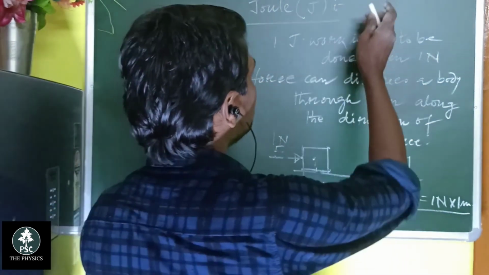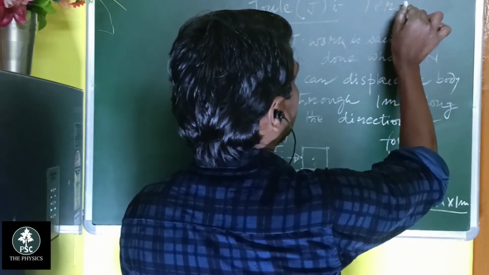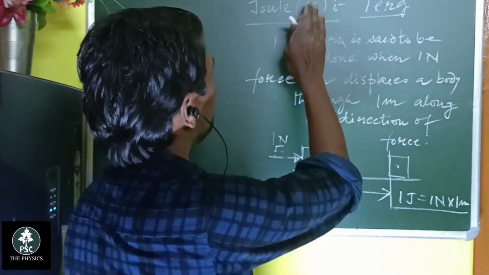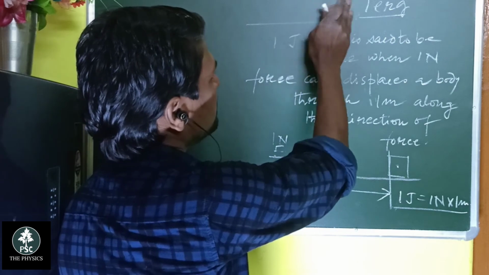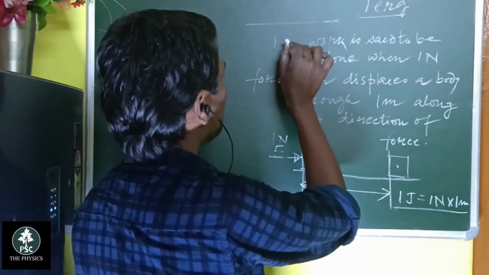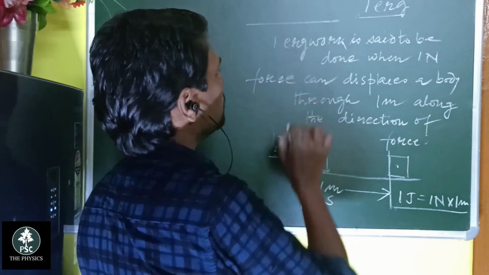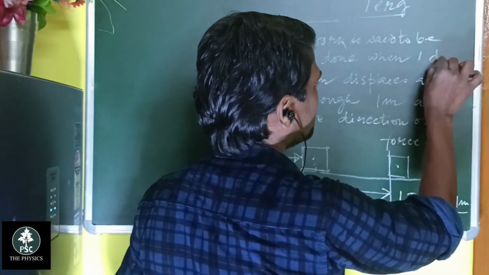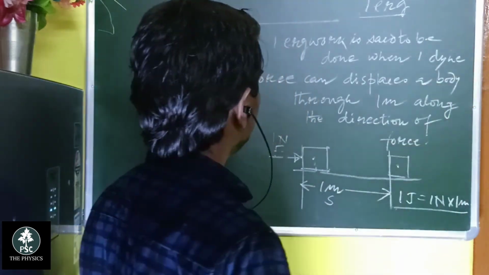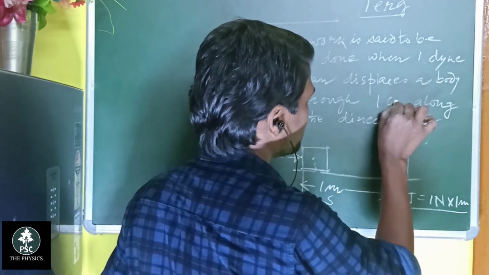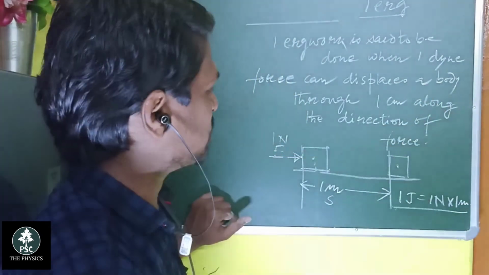And then 1 erg. Students, just substitute the values. In place of joule you can write 1 erg. So 1 erg work is said to be done when 1 dyne force can displace a body through 1 centimeter along the direction of force.